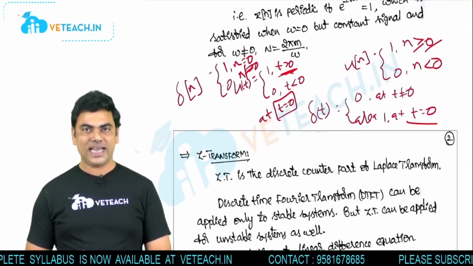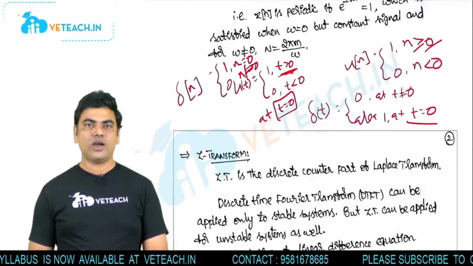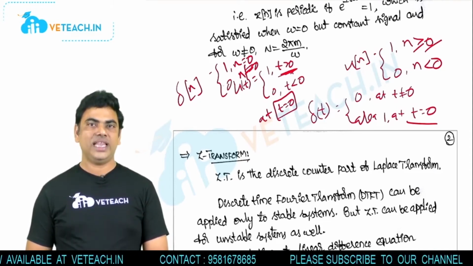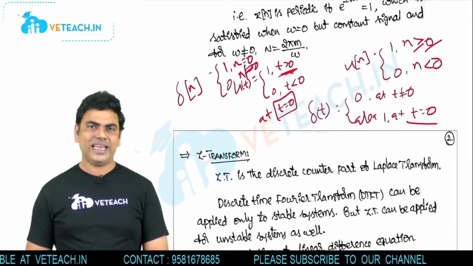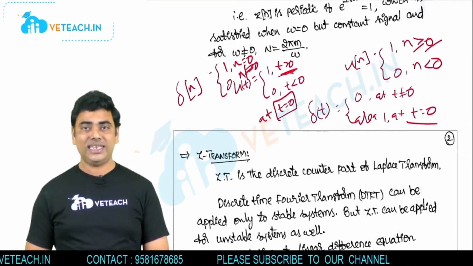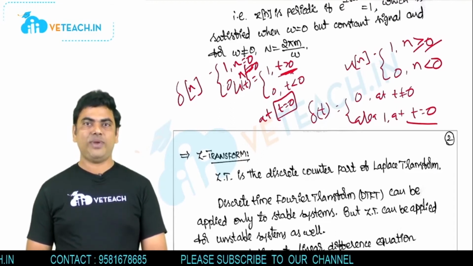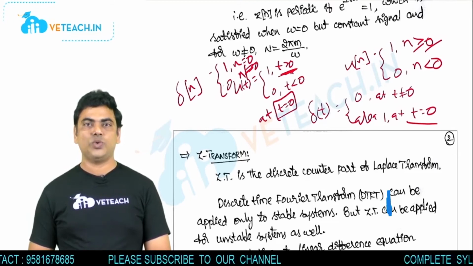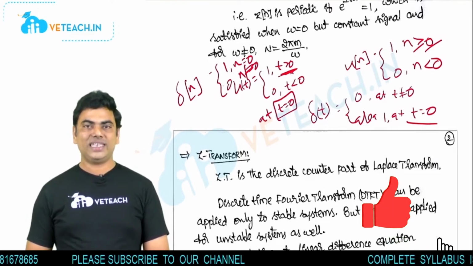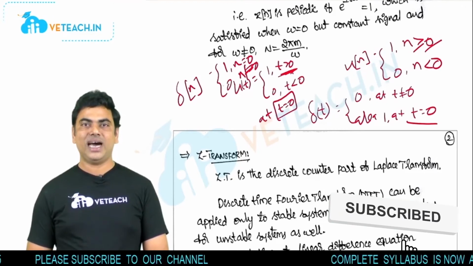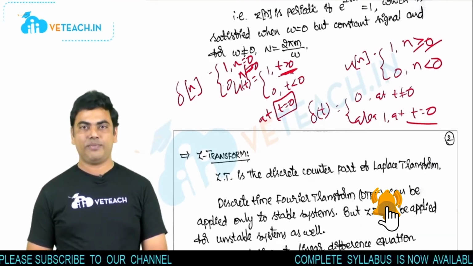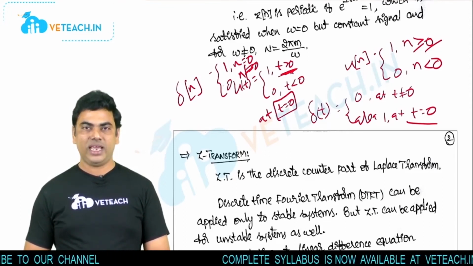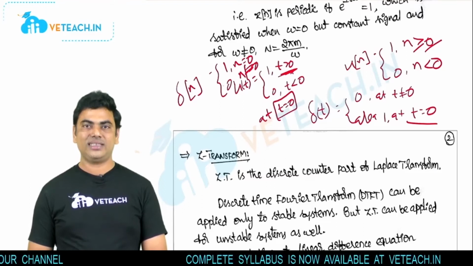Now come to the Z transform. Here it is the discrete counterpart of Laplace transform. It will give the broader characterization of DTFT. That is, the DTFS, discrete time Fourier series, or the DTFT, discrete time Fourier transform, can be taken whenever the corresponding discrete time sequence is absolutely summable. If it is not the case, we cannot apply the DTFS or DTFT to get the frequency domain representation of x of n. That extension of absolute summability based on a certain factor is the Z transform.